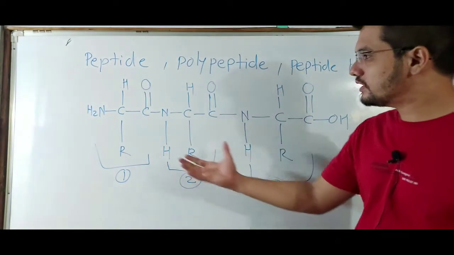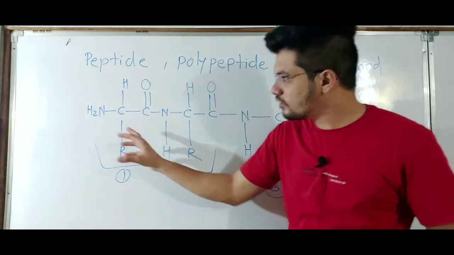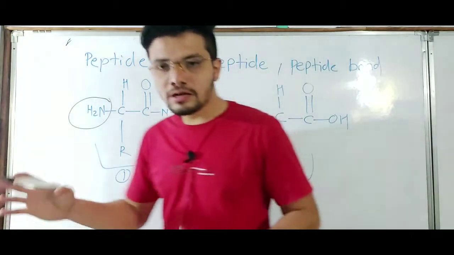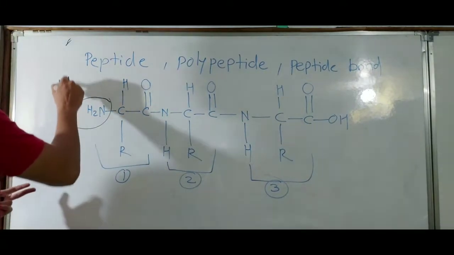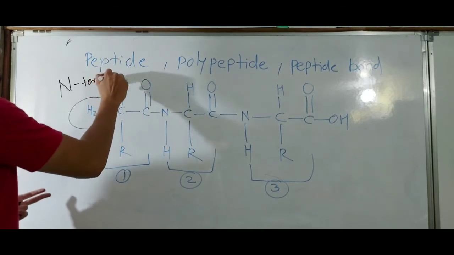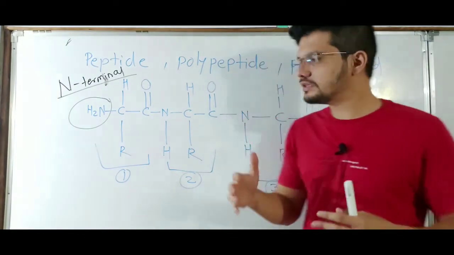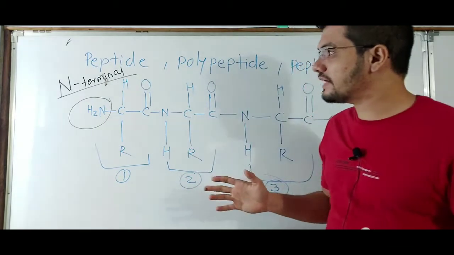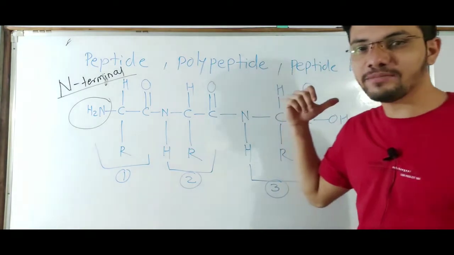On the left we have the first amino acid, whose amino group is free, so this end of the tripeptide is known as the N-terminal. Any polypeptide or oligopeptide has an N-terminal end and a C-terminal end.